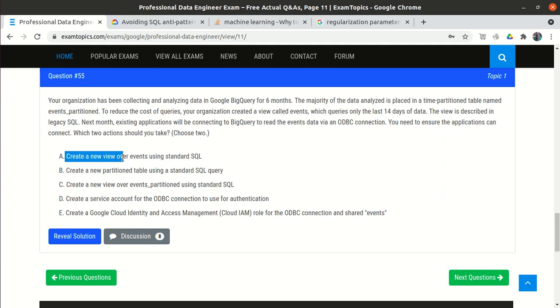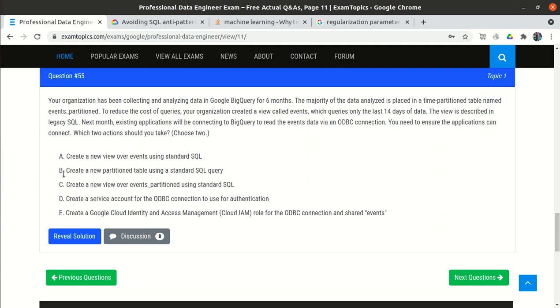Create a new view over events using standard SQL. Basically, here we are using Google BigQuery, and in Google BigQuery we always use standard SQL rather than legacy SQL. Here it is mentioned the view is described in legacy SQL. So this looks okay to me, because I create a new view over events using standard SQL.